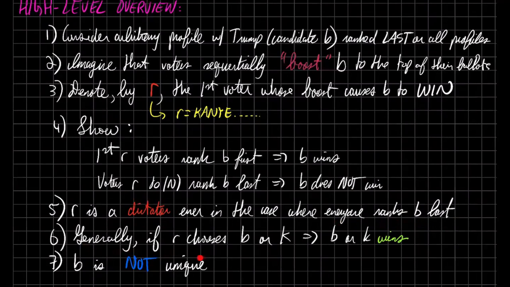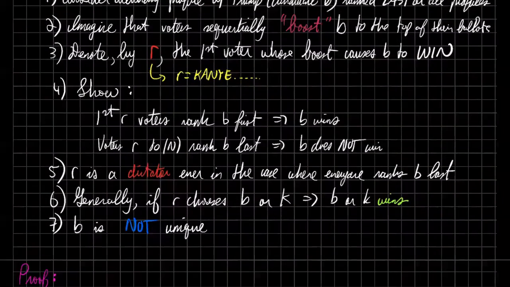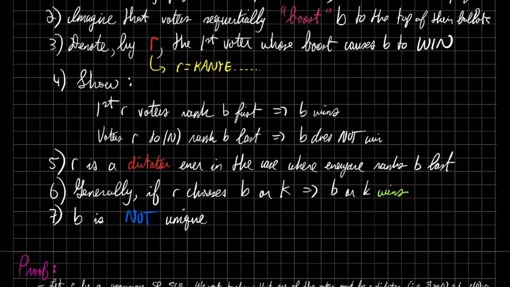And then we're going to show more generally, if R chooses either Trump or some other alternative, some other candidate, by the way, we can use the terms alternative and candidate interchangeably, it's always used in the literature. So we're going to show that if R chooses B or K, this implies that B or K is the winner of the election, thus defining that R is a dictator because he always gets his first choice. And then we're going to show that Trump wasn't unique. He wasn't special. Who knew? We're just going to show that this could have been the case for any of R's choices. And this is going to complete the proof that the Gibbard-Satterthwaite theorem holds.